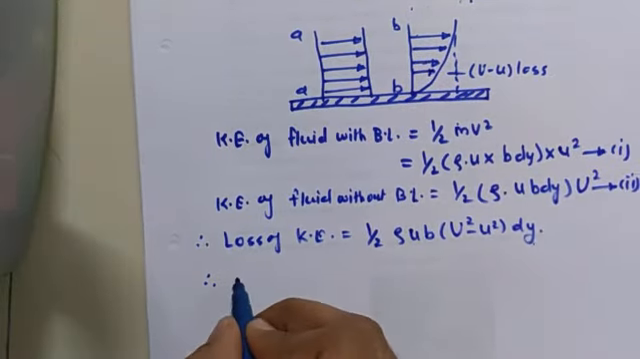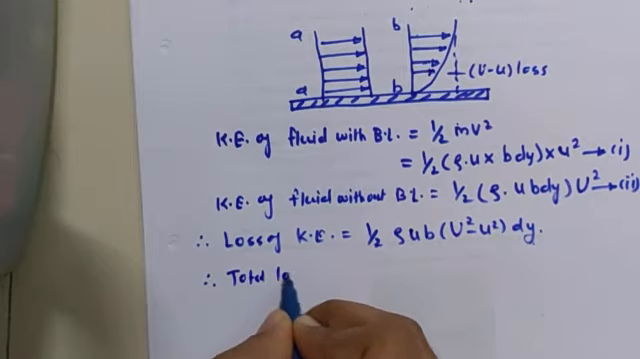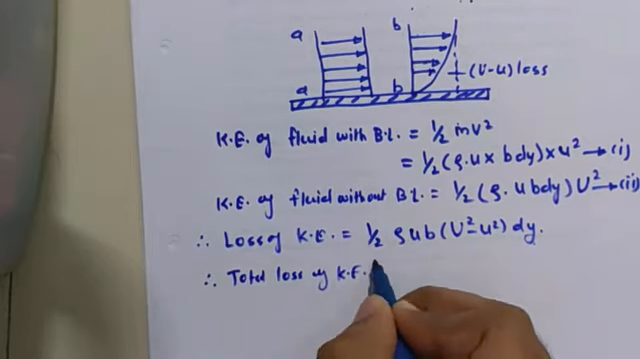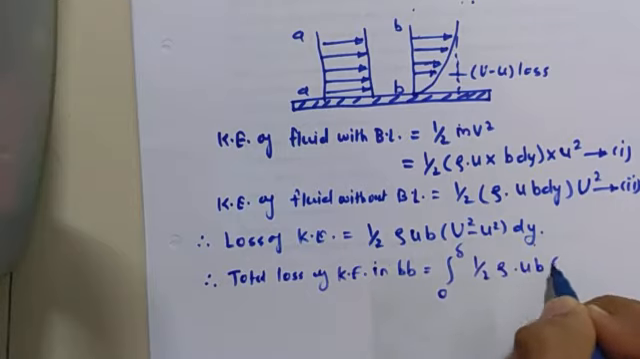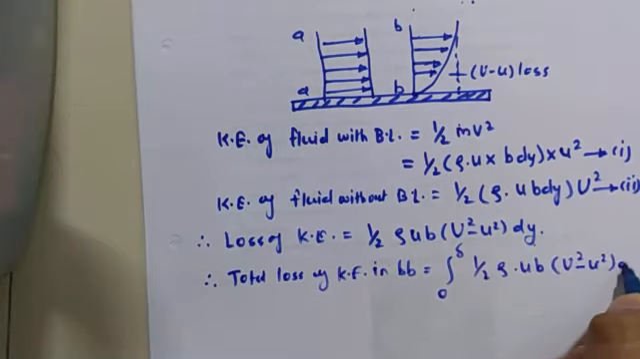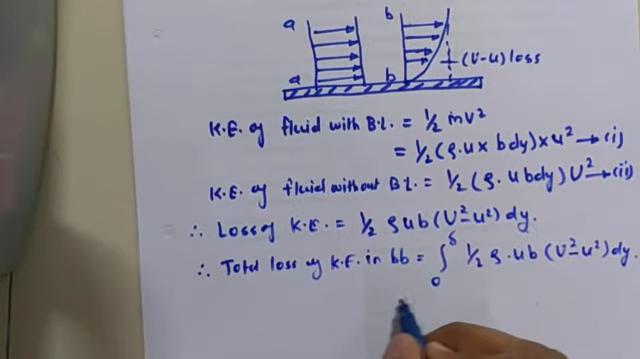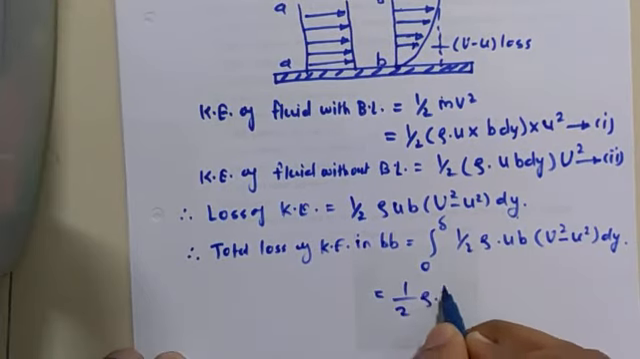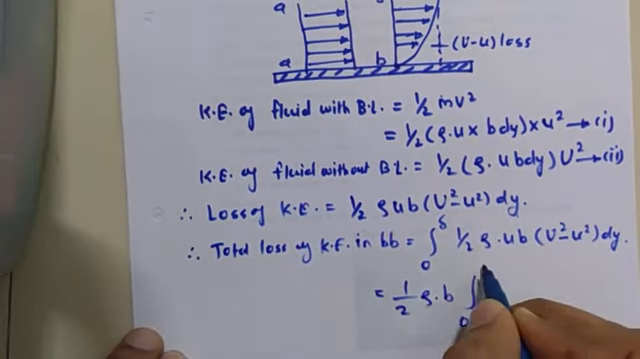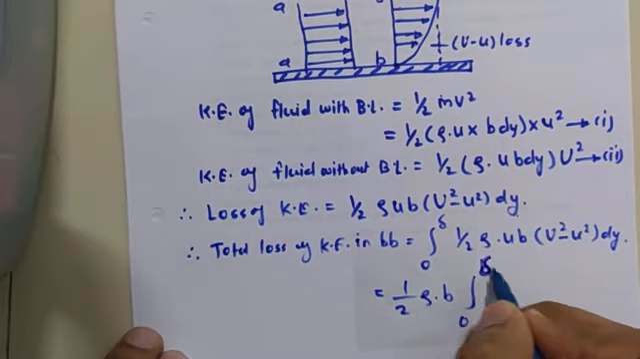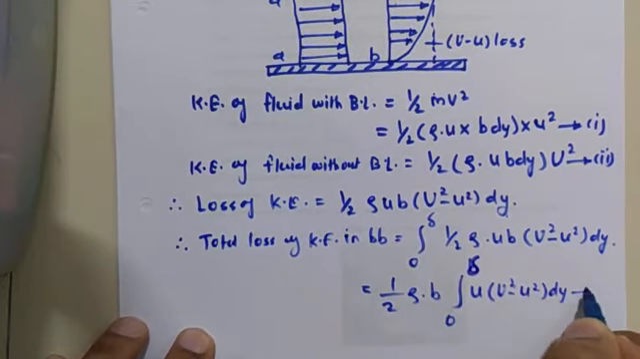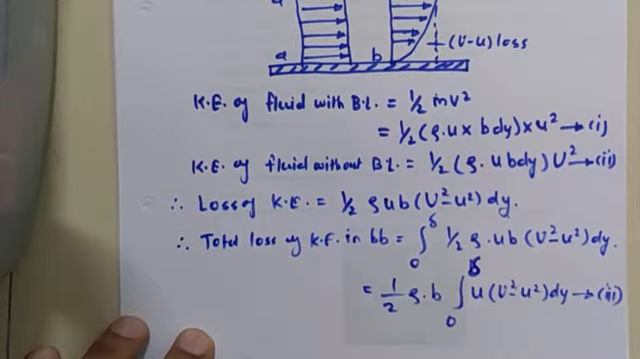Now if you talk about the total loss of kinetic energy in BB, it is the integral from 0 to delta of half rho u b into capital U square minus small u square dy. So it is equal to half rho b, taking the constant terms outside the integration, integral 0 to delta of small u into capital U square minus small u square dy. Call this equation 3.